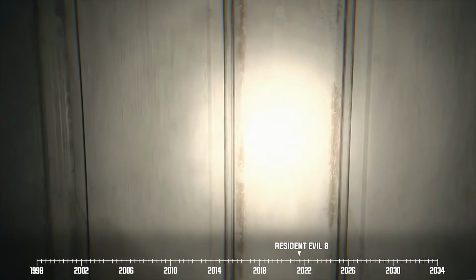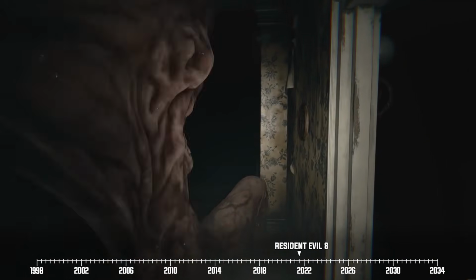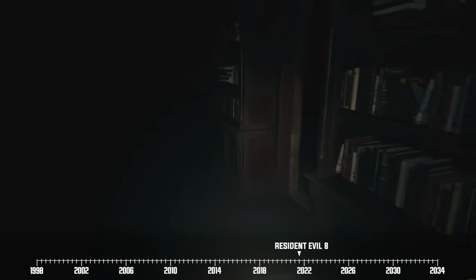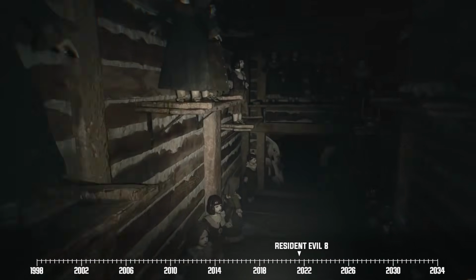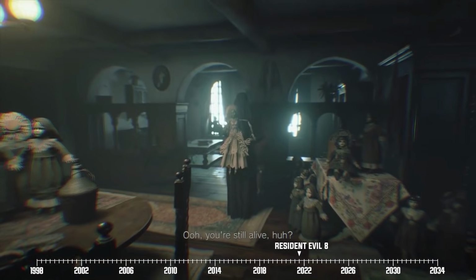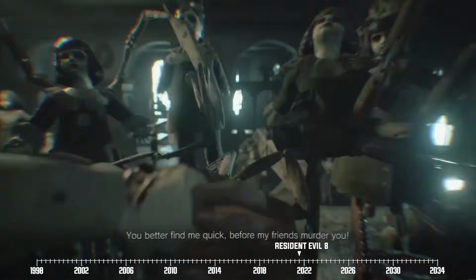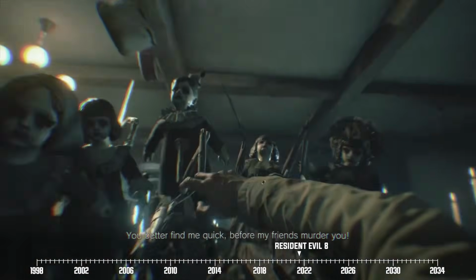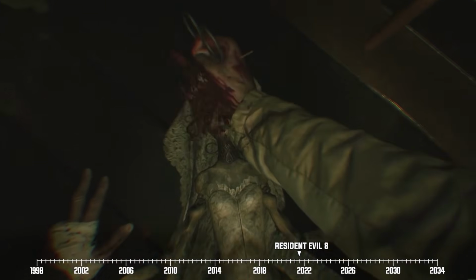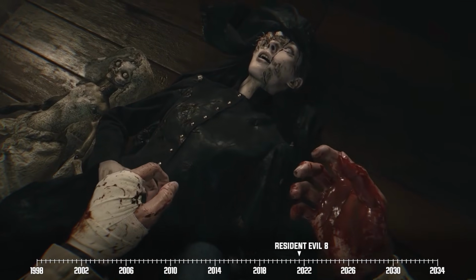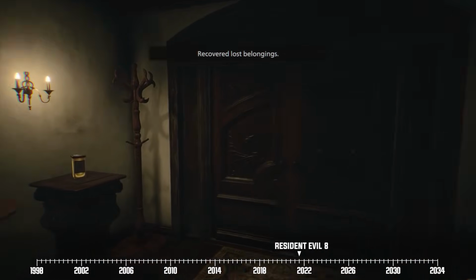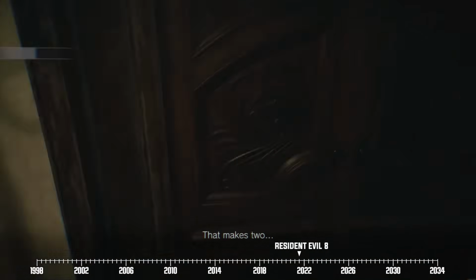Our hero soldiers on through the bad trip as he contends with various hallucinations, ranging from monstrous visions of Rose to Donna's creepy doll Angie. Ethan eventually comes face to face with Donna herself. They get into a duel where Donna uses her puppets to try and murder Ethan. As always, Ethan uses his high pain tolerance to eventually beat the second lord of the village and retrieve another flask containing a fragment of his daughter.